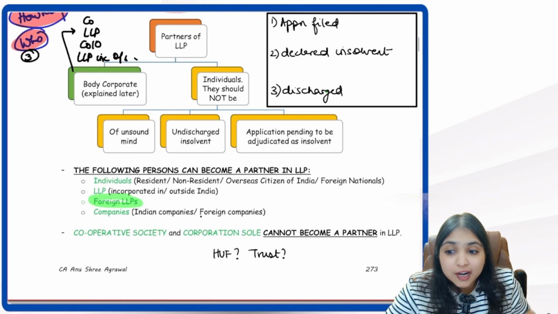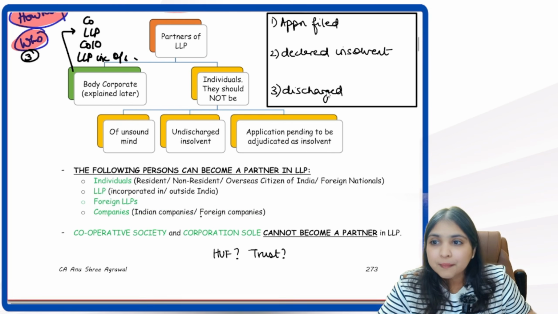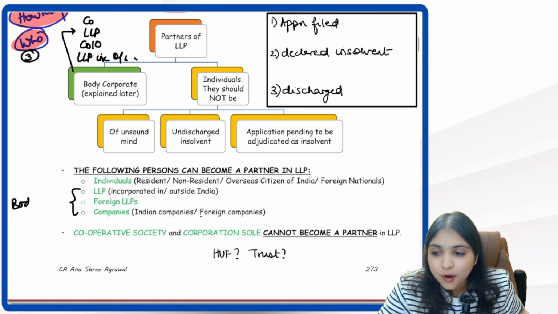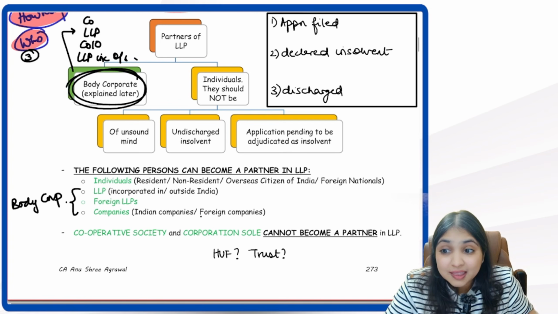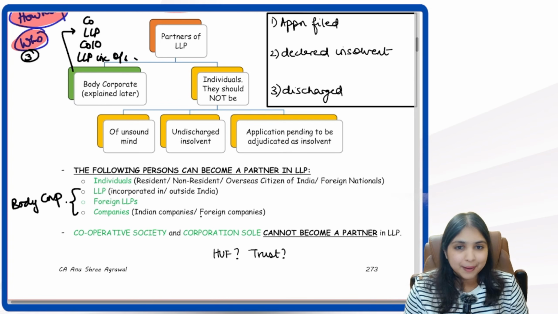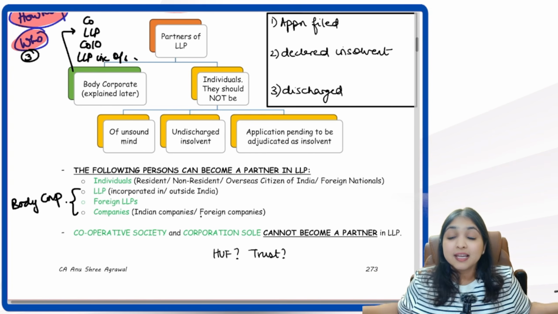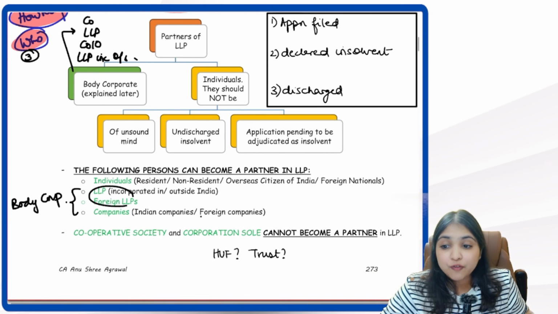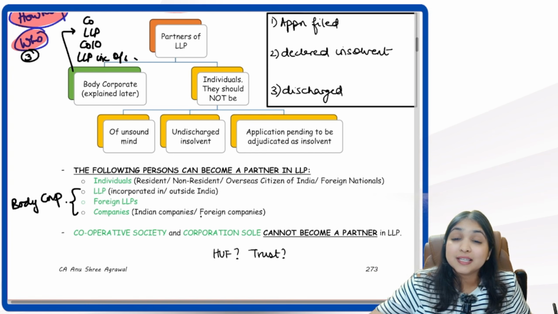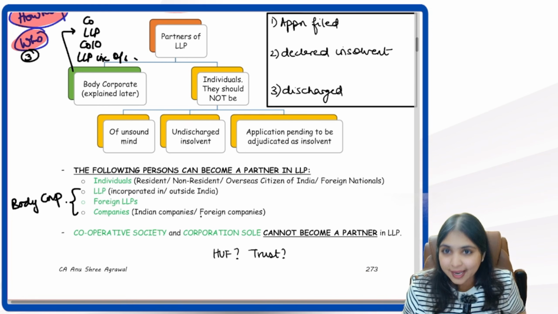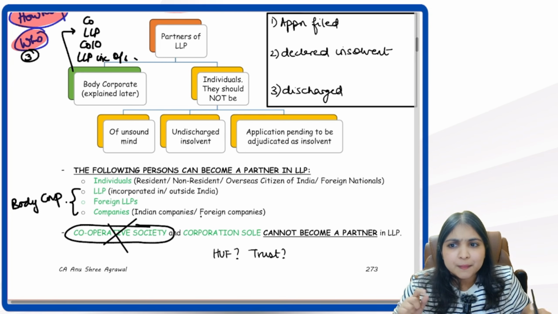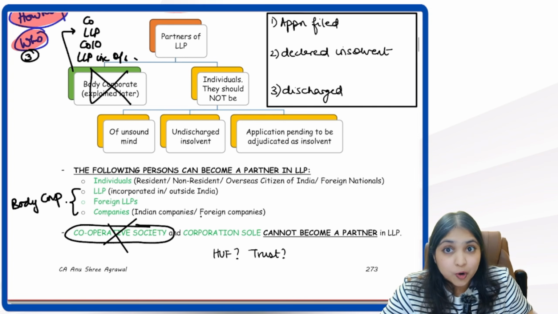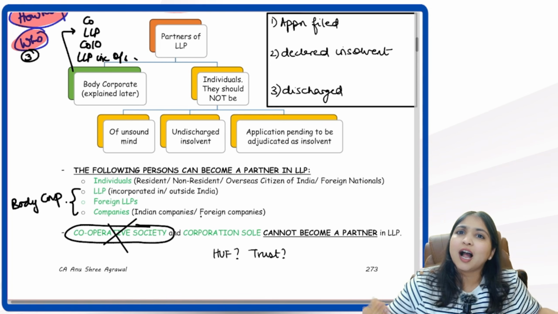Then can even a foreign LLP be a partner? Can even a foreign company be a partner? Yes. How? All of these will come under which bucket? All of these will come under the body corporate bucket, and being a body corporate, they can be partners. Are you following everybody? Yes, so Indian LLP, foreign LLP, Indian company, foreign companies, they can all be partners of the LLP. But tell me, can a cooperative society be a partner? No. Why? Because a cooperative society is excluded from body corporate. It is also not an individual, so it can't be a partner.